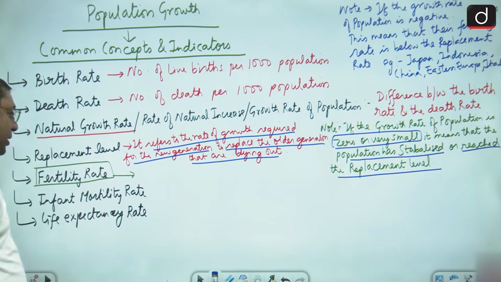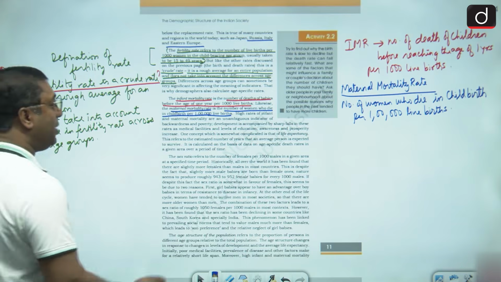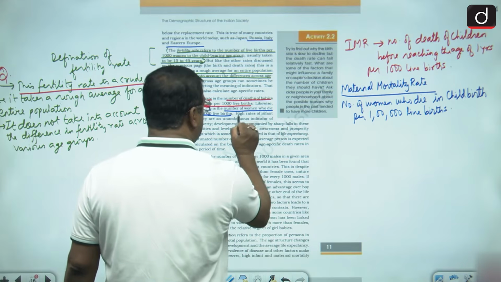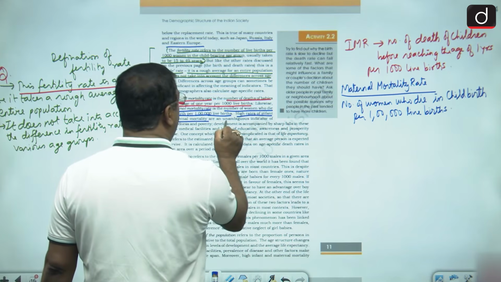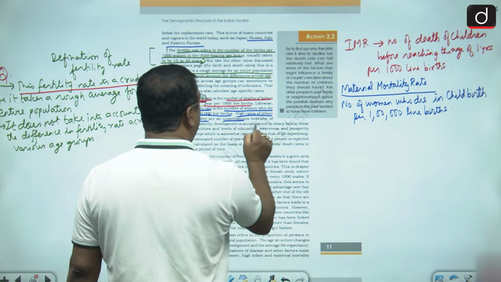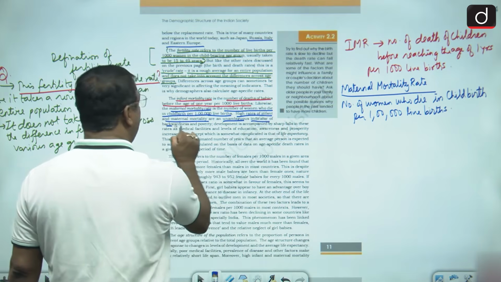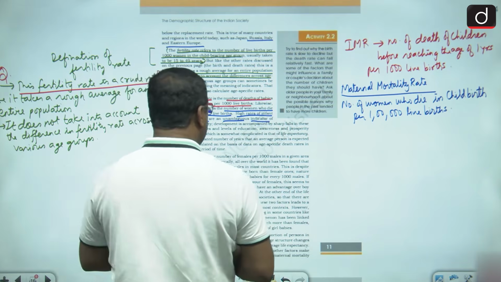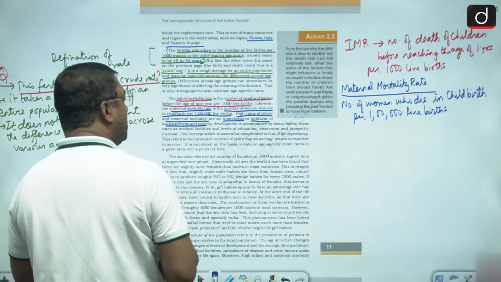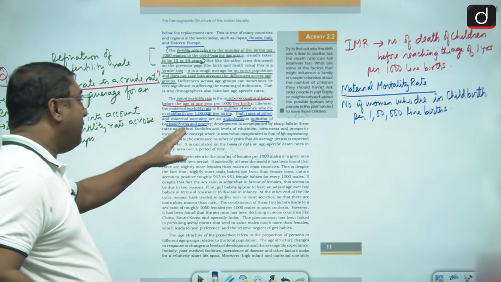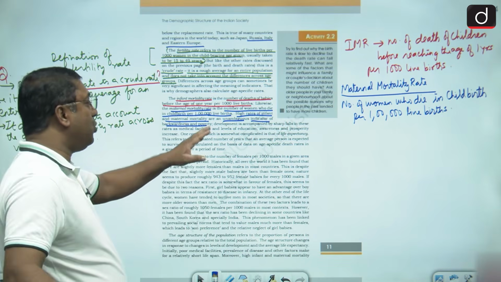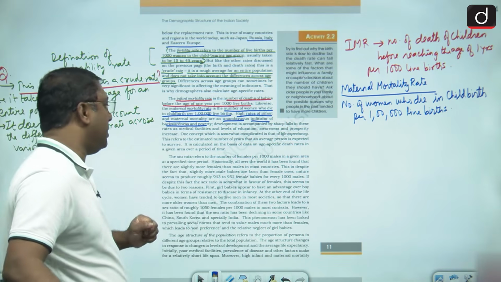That is what you can say is the maternal mortality rate. Then after that we can say high rates of infant and maternal mortality are unambiguous indicators of backwardness and poverty. Development is accompanied by a sharp fall in these rates as medical facilities and level of education, awareness and prosperity increase.